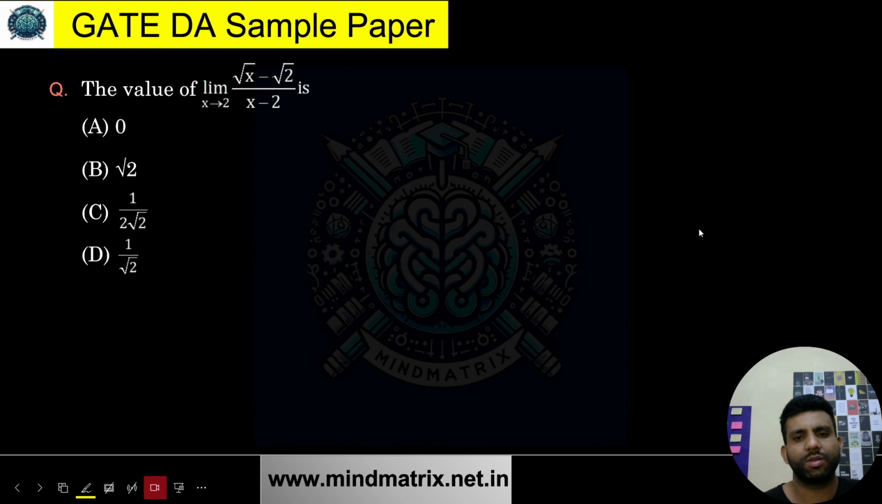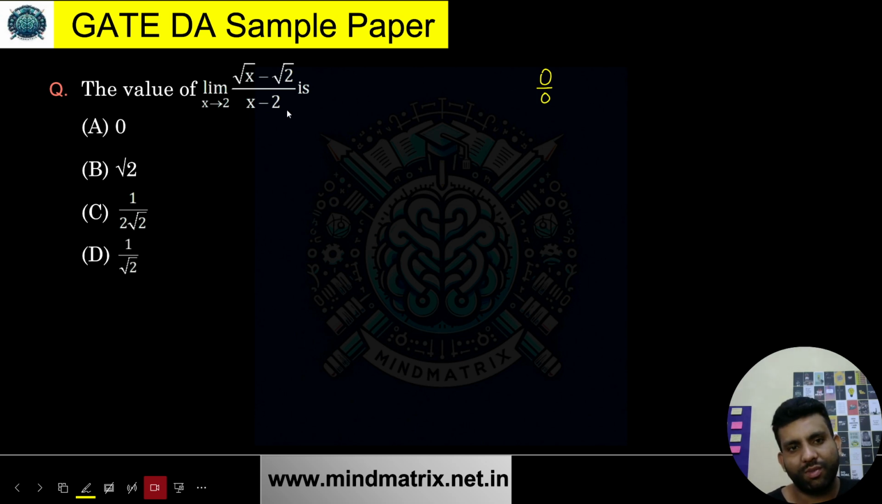So the value of the limit, just think about this. Over here I have root of x minus root of 2 in the numerator, and the denominator is x minus 2. So what is the form present over here? If I put x equals 2, what will I get? I'll get 0 by 0, which is an indeterminate form. So I just need to avoid it. How can I avoid it?